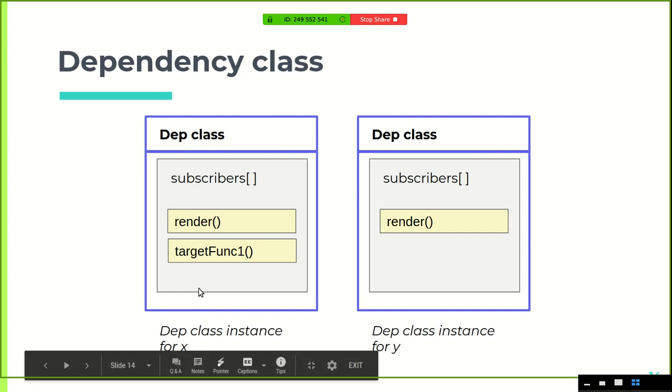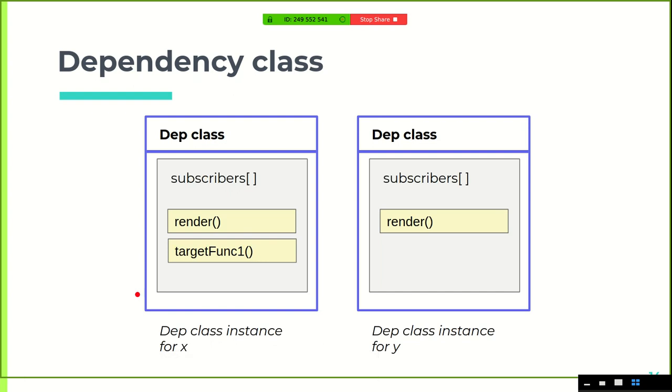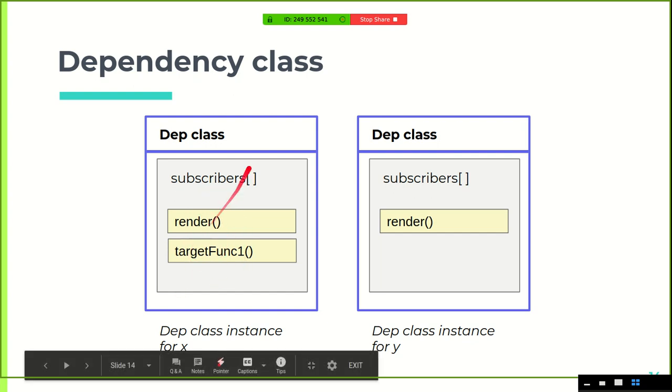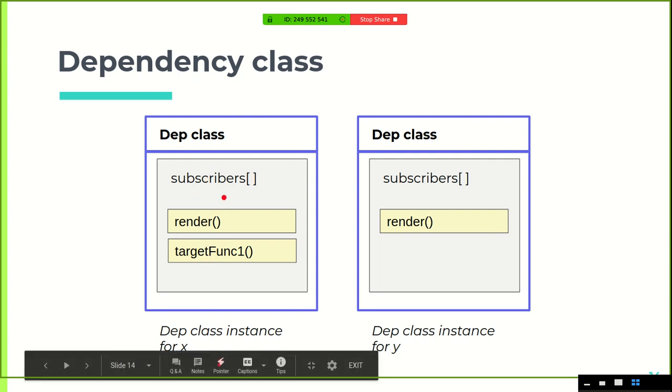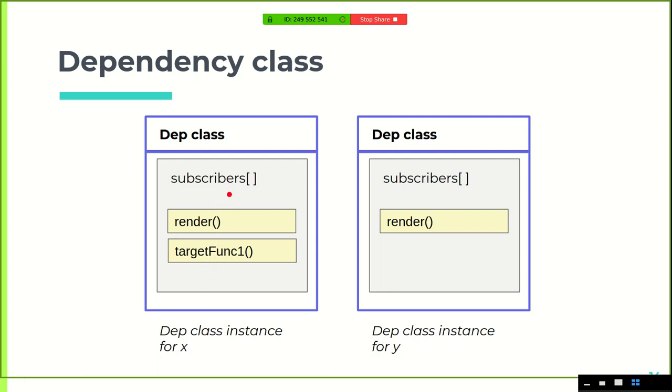Now we have something that stores the data property's target functions, but later on we will be needing one method which will push the target functions into the subscribers array, and another function which will simply run all the anonymous functions that were stored in the subscribers list. So how can we do that?